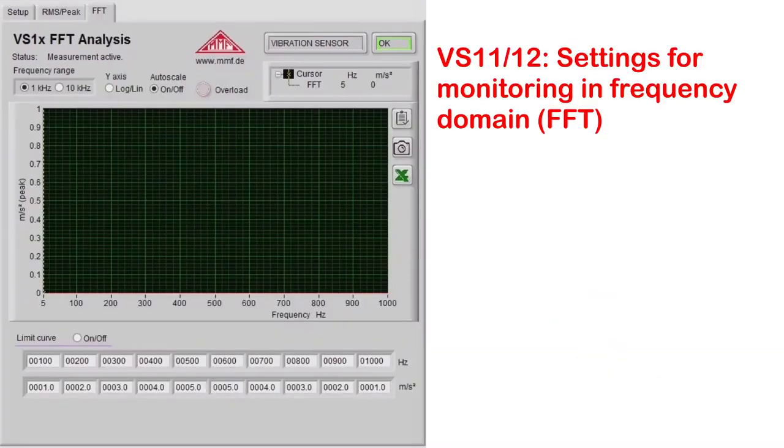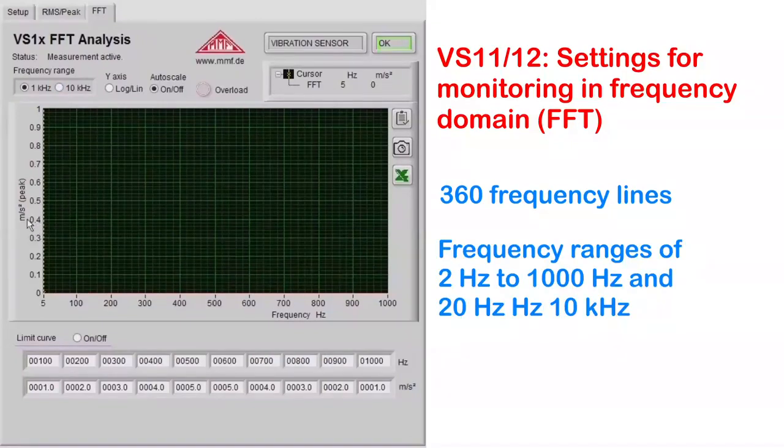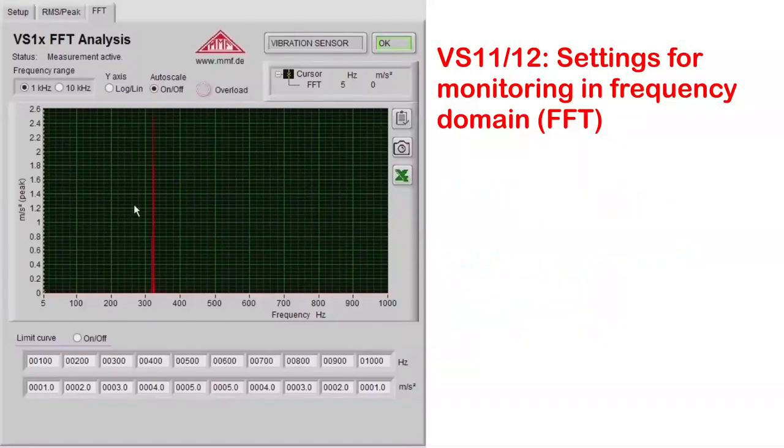We will show you now how the vibration switches can be used for frequency selective monitoring in frequency domain. Click the tab FFT. You will see a spectral diagram with a resolution of 360 lines. The amplitude is scaled as peak value of acceleration. 2 frequency ranges are available: 0.2 to 1000 Hz and 20 Hz to 10 kHz. Let's use a vibration frequency of 320 Hz in this example. A cursor can be used to measure amplitudes and frequencies.